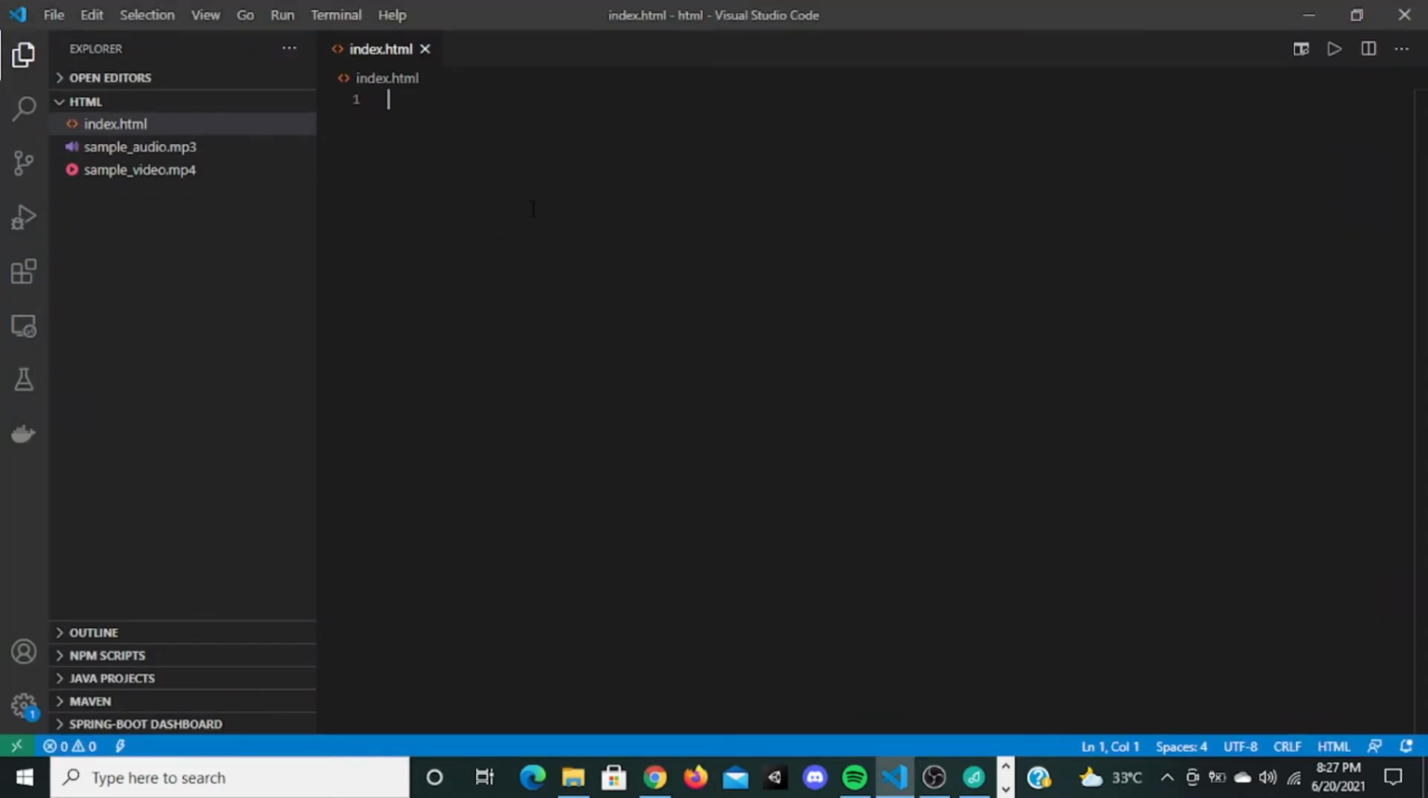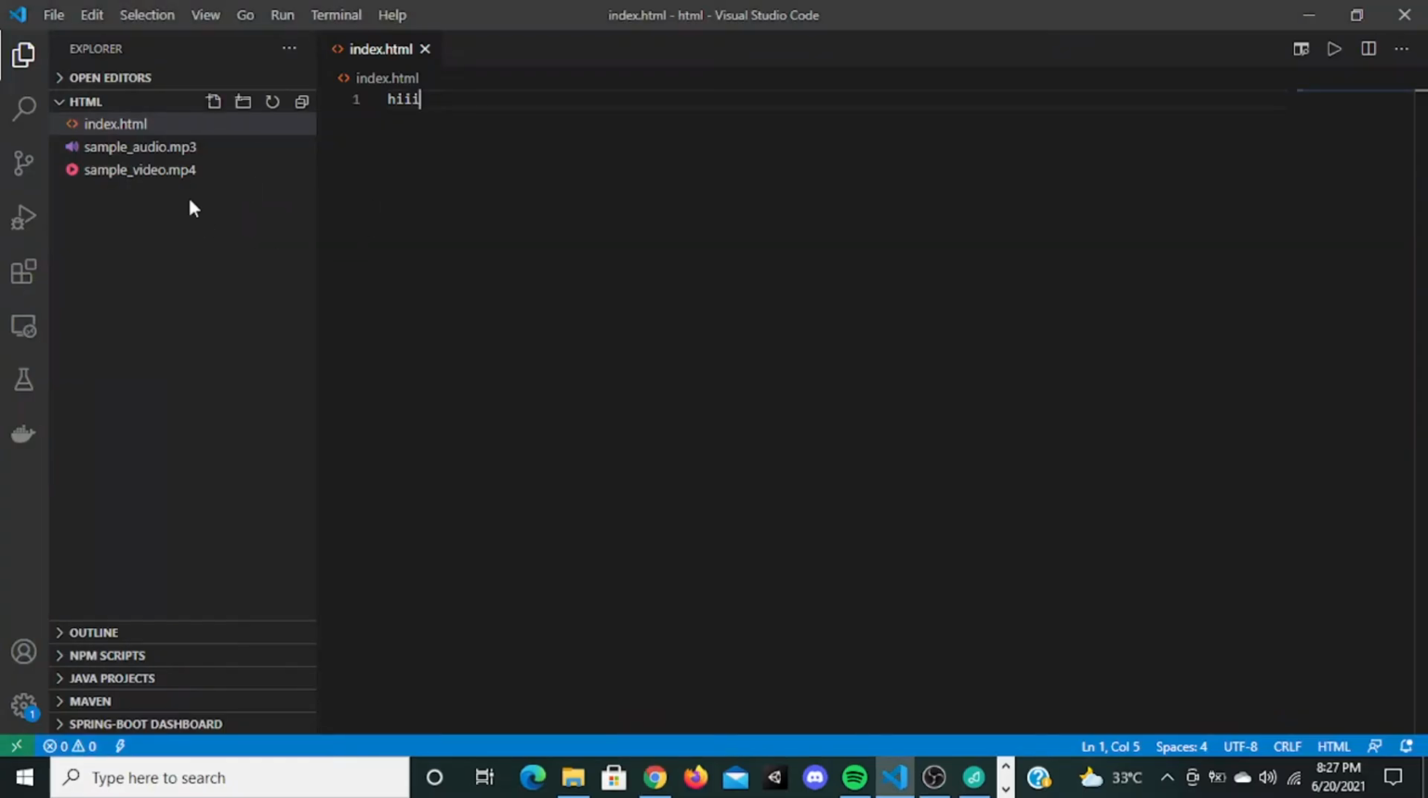So if I type something right here, hi or something like that, and go there and refresh this, it displays hi. Okay, you guys got it? So you have to do this extension, otherwise it won't work.